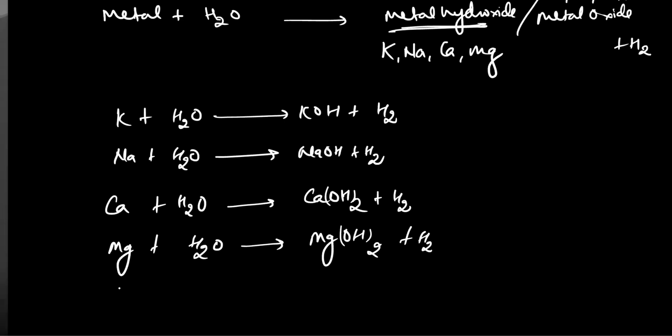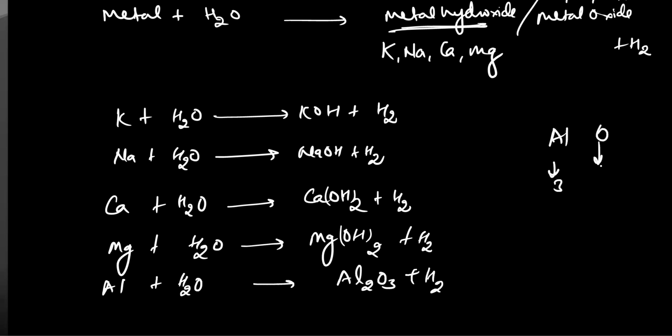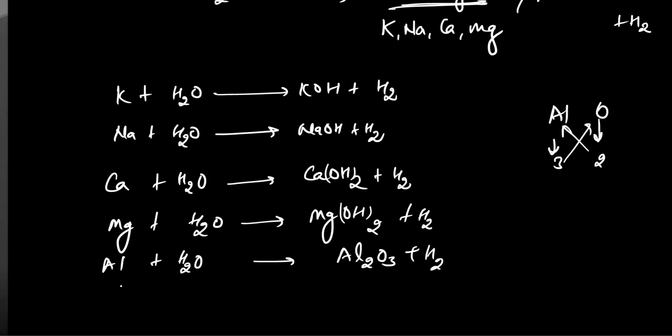Next, if aluminium reacts with water, it will give you Al2O3 plus hydrogen. Aluminium has valency 3 and oxygen has valency 2, cross multiply to get Al2O3. Next, when zinc reacts with water, what will it give you?